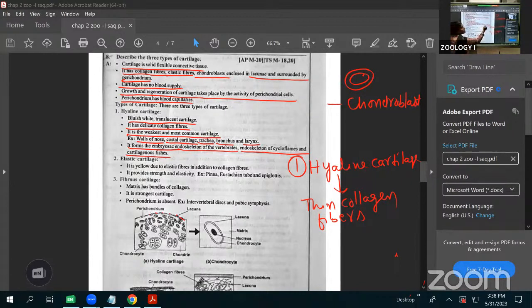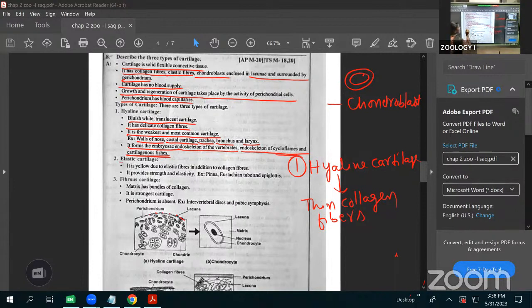In the cyclostomes and the cartilaginous fishes, throughout life, in the embryonic stage and in the adult stage also, the skeleton is made up of hyaline cartilage only. Here that is called hyaline cartilage. I will draw the diagram afterwards. I will show all three diagrams.